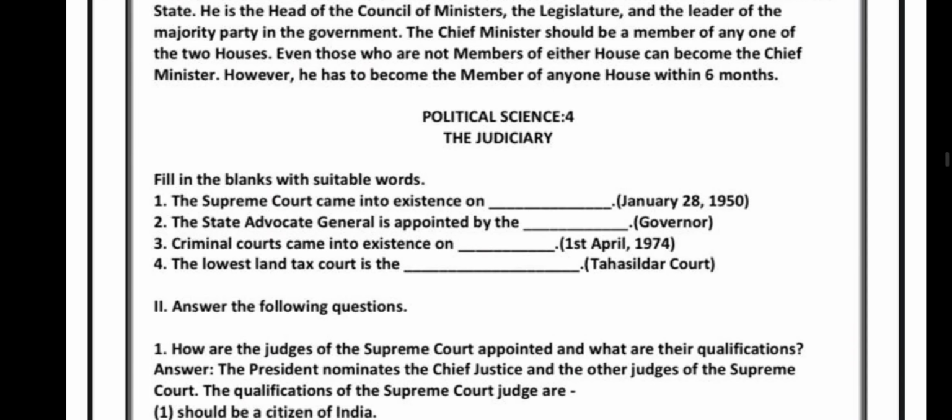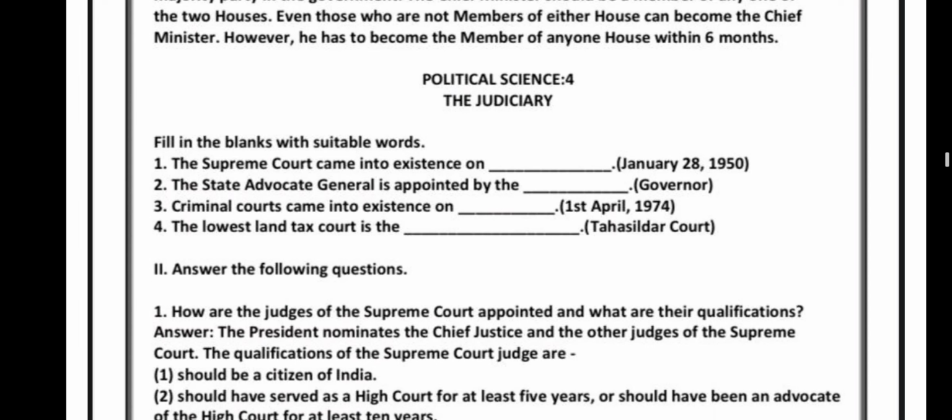So, the next chapter, the judiciary. The Supreme Court came into existence on Jan 28, 1950. The State Advocate General is appointed by the Governor. The criminal courts came into existence on 1st April 1974. The lowest land tax court is the Tahsildar Court.